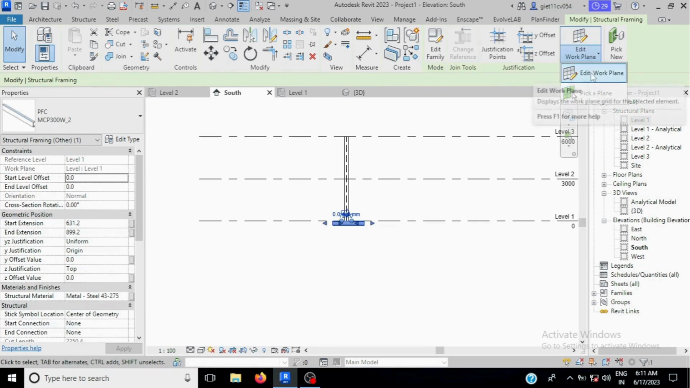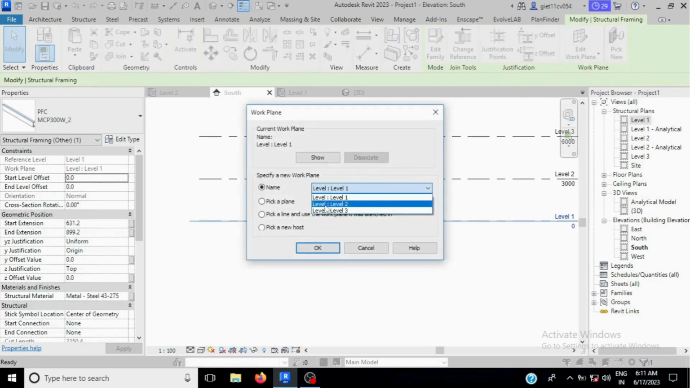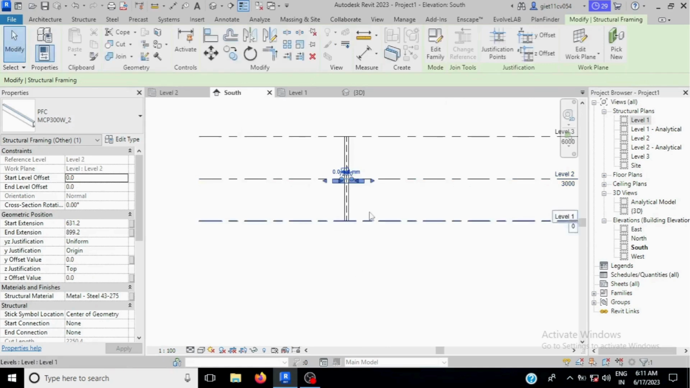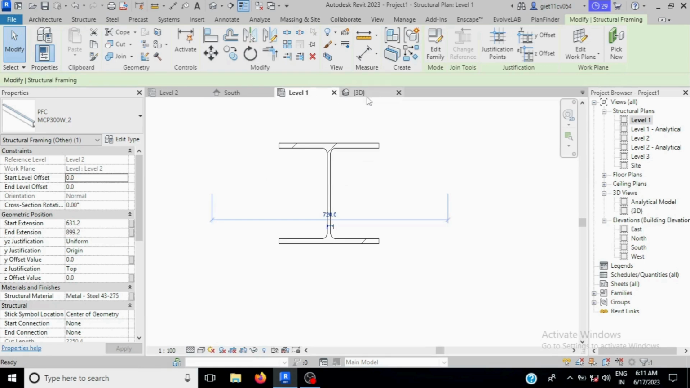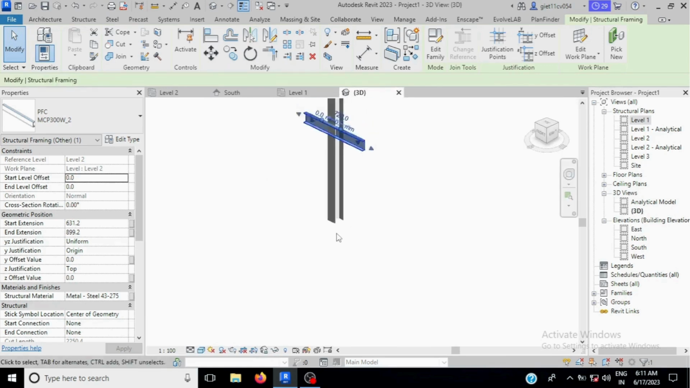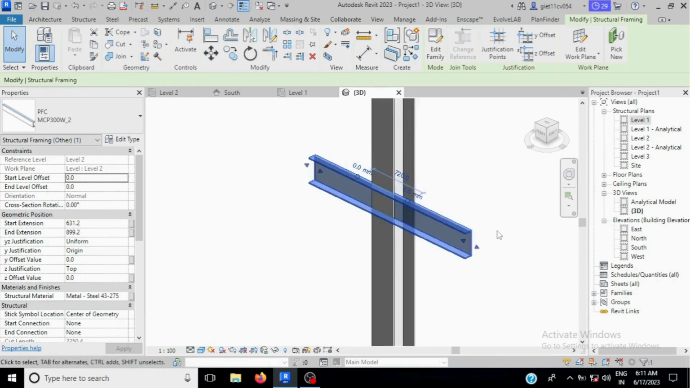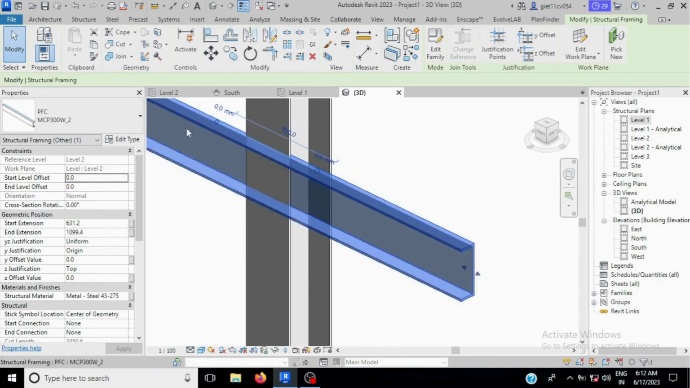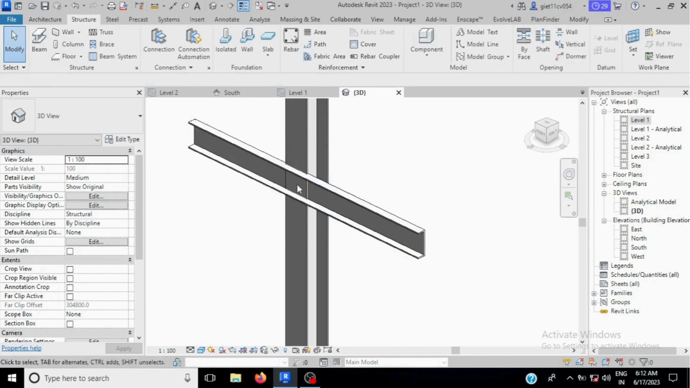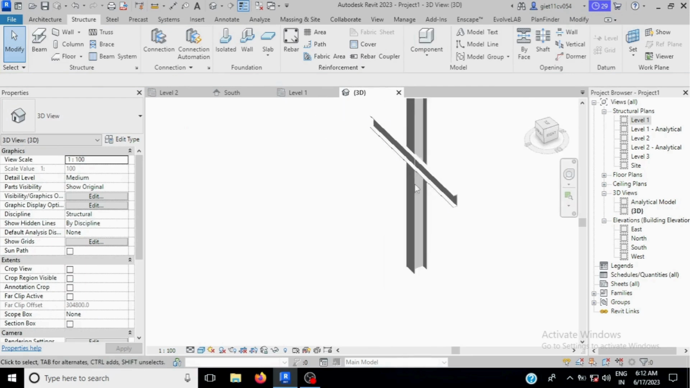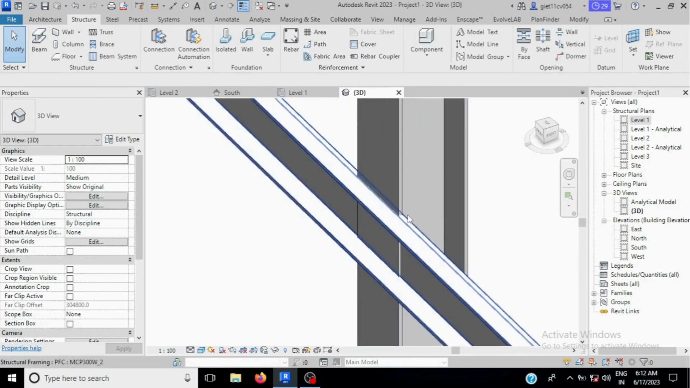Edit work plane, level second. Okay. Now you can see here this column is a little bit in the beam, and the beam is a little bit in the column.